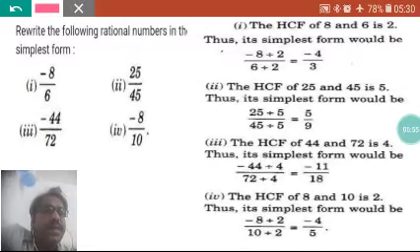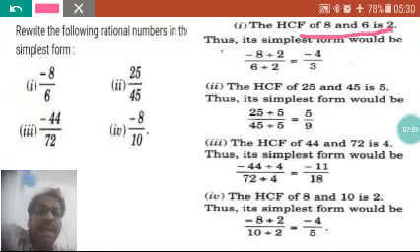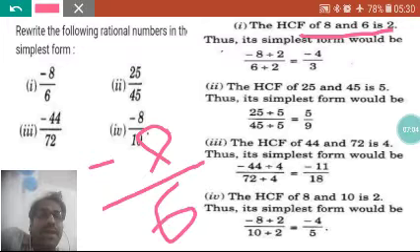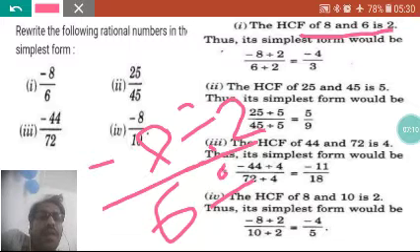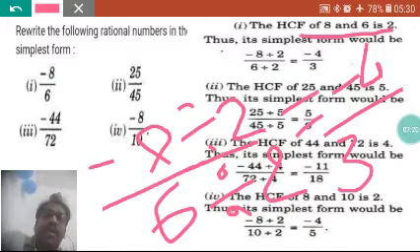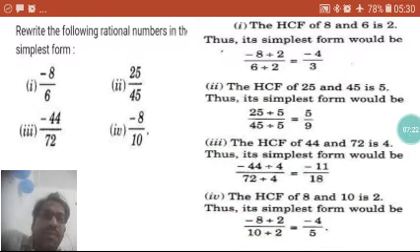Okay, so the SCF is 2 only. So what I will do with that, I will divide minus 8 and 6 by 2, and whatever the result comes, that is my answer only. So it is equal to minus 4 by 3. Clear? So this is how we see in all these examples.